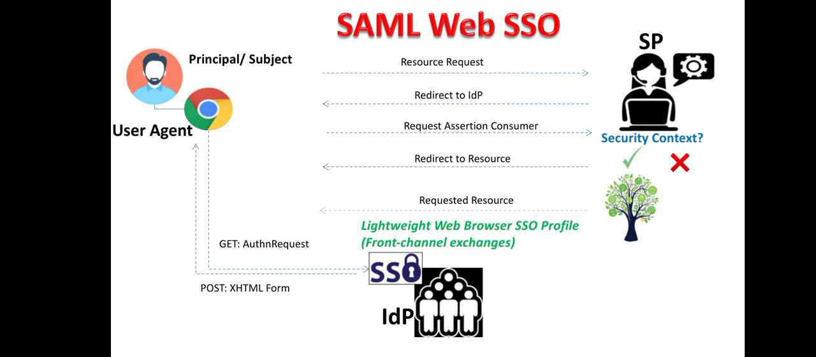Now alternatively, for security purposes, an identity provider, instead of directly providing the security assertion to the user agent, will just provide a reference to this security assertion, and this reference is known as an artifact. Then later on, the service provider can validate this artifact from the identity provider. So this will provide more security.